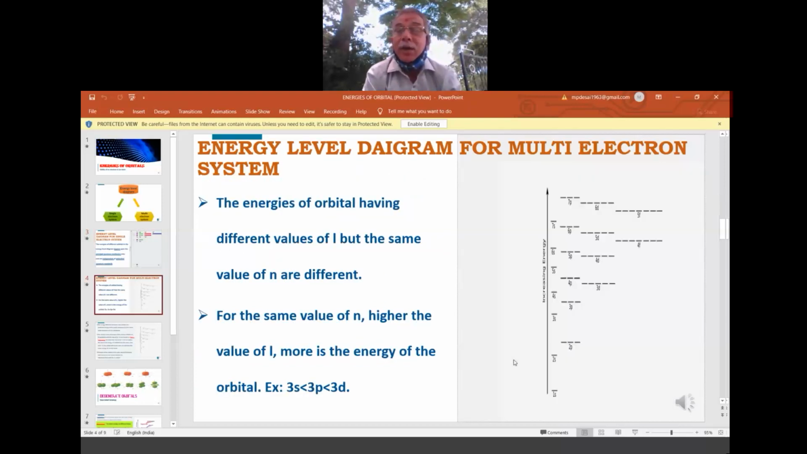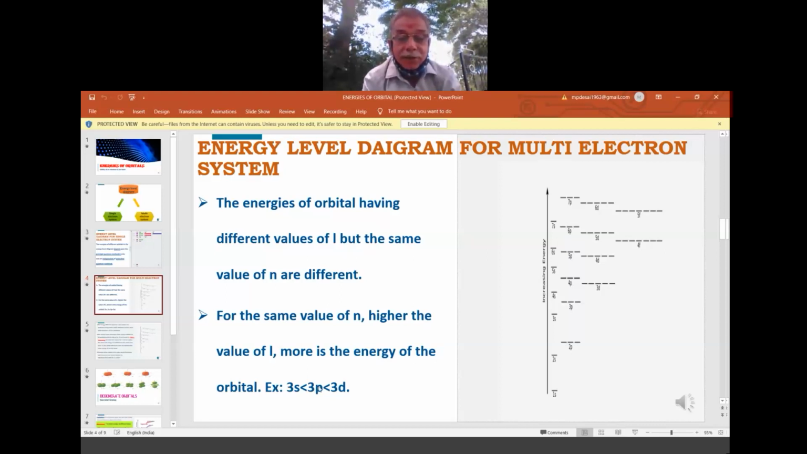Energy level diagram for a multi-electron system, starting from helium onwards. What is the rule here? The rule says the energies of orbitals having different values of L but the same value of n are different. So different values of L, same value of n. Example at the bottom. For the same value of n, what is the rule? The higher the value of L, the more the energy of the orbital.